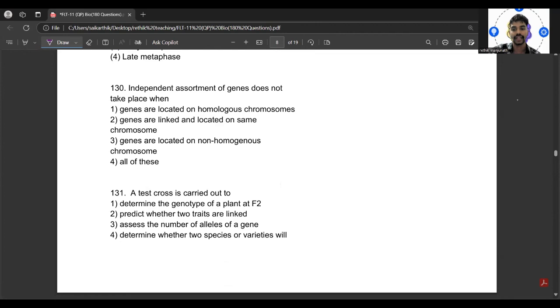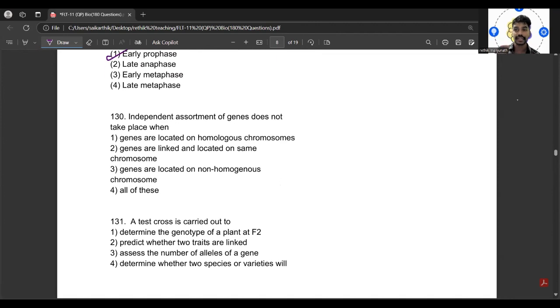Correct? Then what happens in the late prophase? The endoplasmic reticulum and the nuclear membrane completely disappear. But during early prophase, you will see they start to disappear.